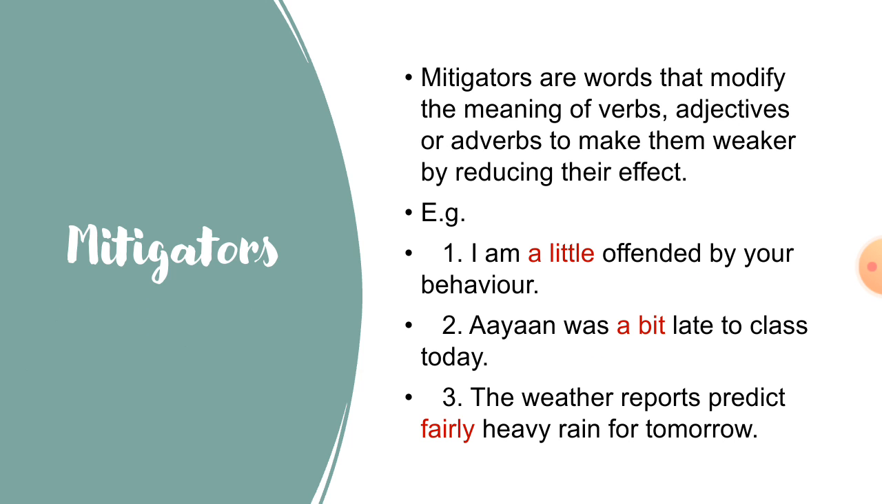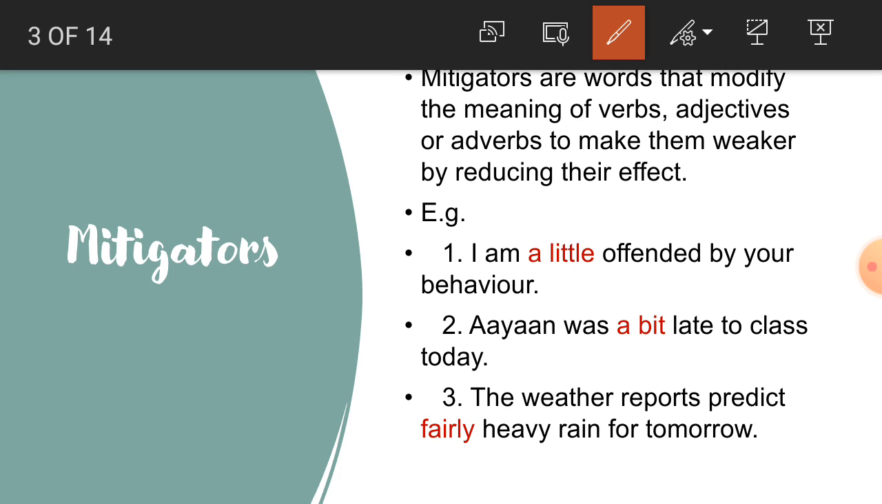Now students, mitigators. What are mitigators? Mitigators are words that modify the meaning of a verb, adjective or adverb to make them weaker or reduce their effect. So it is just the opposite of an intensifier, students. For example, I am a little offended. I am offended. How much? A little. So here a little makes the effect of offended very less.